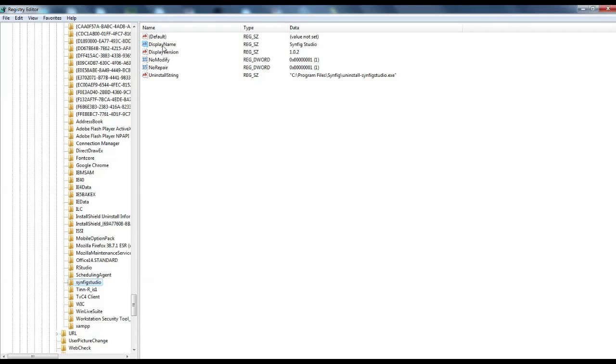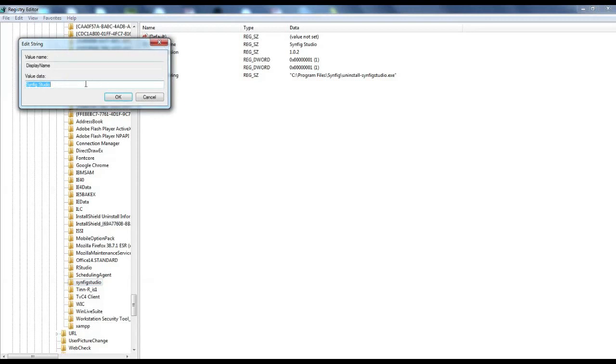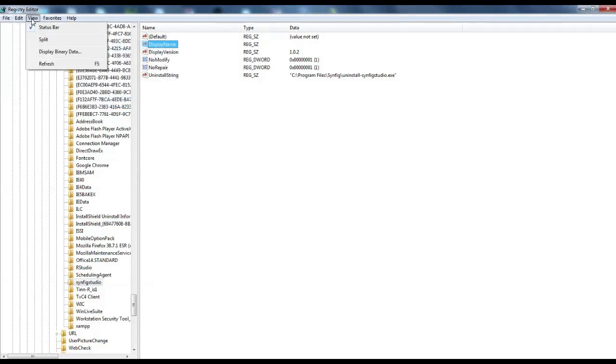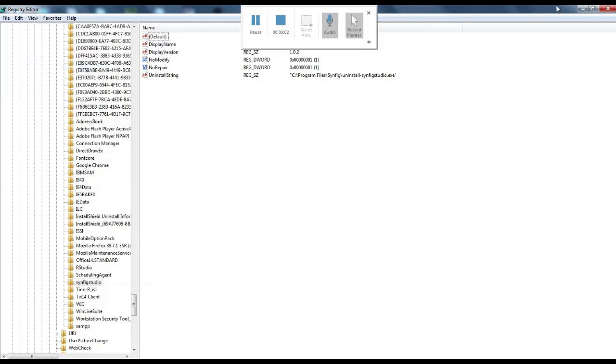All you need to do is just double click on display name and delete it. Okay, and click on OK, and then just go to view and say refresh. Okay, and close registry edit.